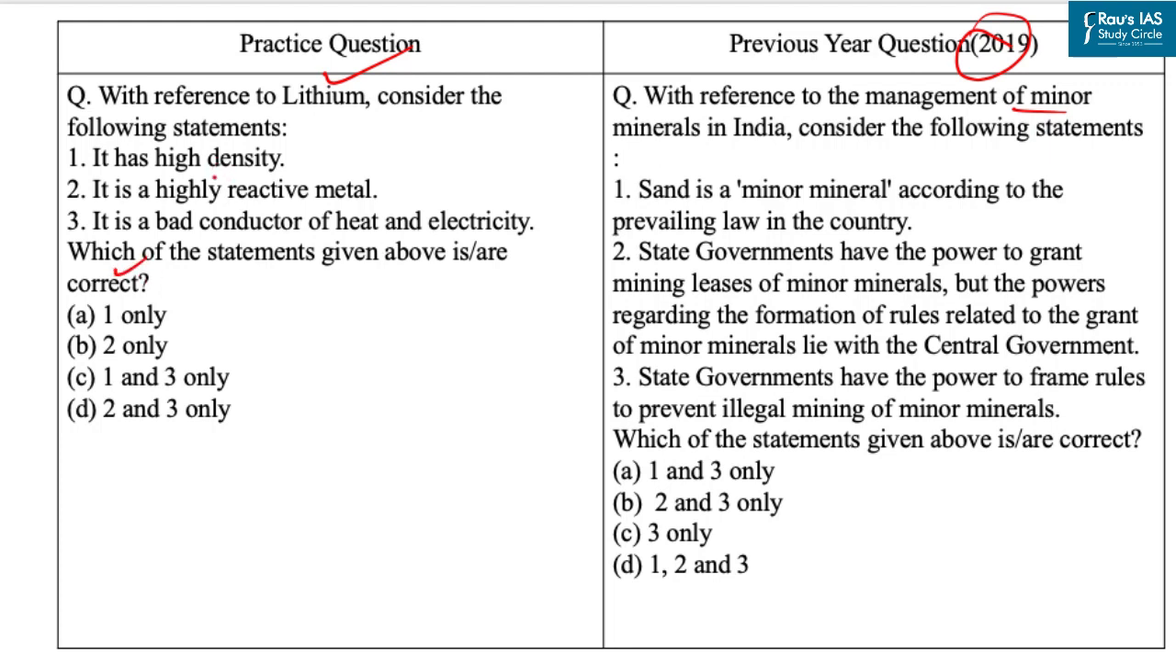So the first statement is it has a high density. Now lithium is a soft silvery white metal. It has low density, making it the lightest metal and the least dense solid element. So with this our first statement is incorrect. Second statement is it is a highly reactive metal. This statement is correct as it has a high reactivity, easily reacting with water and oxygen in the air. It is a highly reactive metal and can cause chemical burns and fire if not handled properly. Now as you all know, lithium is commonly used in batteries due to its high electrochemical potential. And it has a low melting point and a high boiling point.